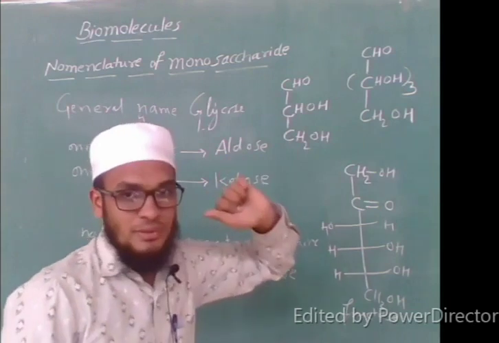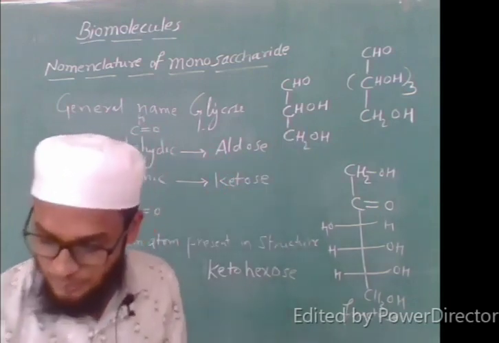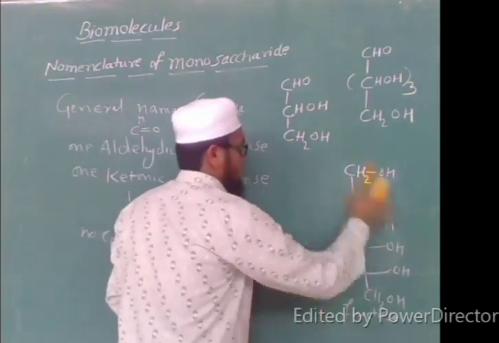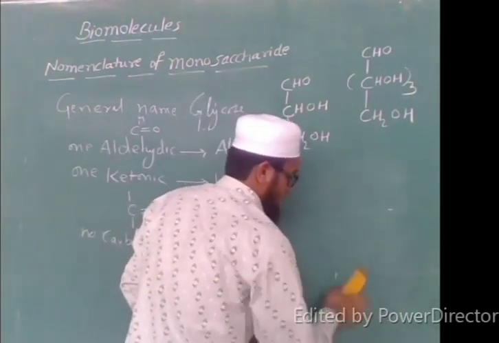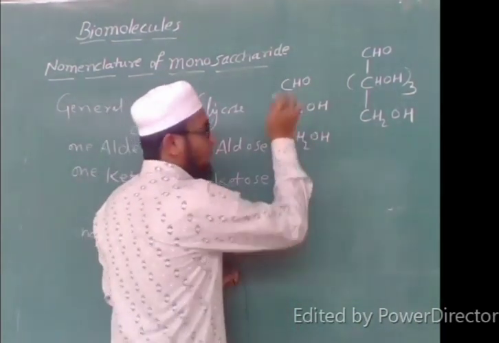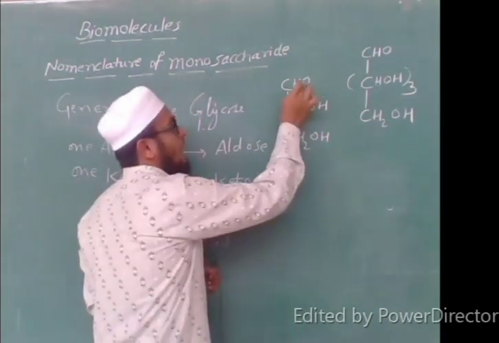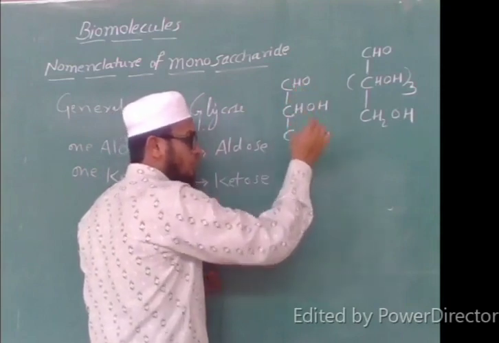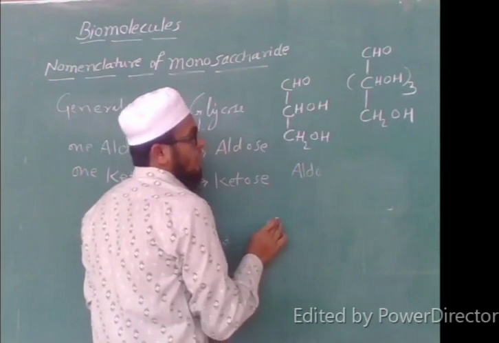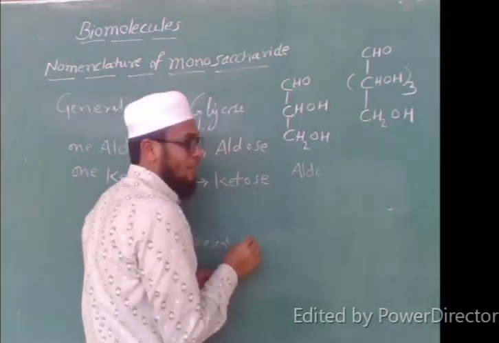Now another two structures are given in your textbook. Let us give names to these compounds. Look at this compound. It has an aldehyde group, the CHO group, so I will write aldo. How many carbon atoms does it have?